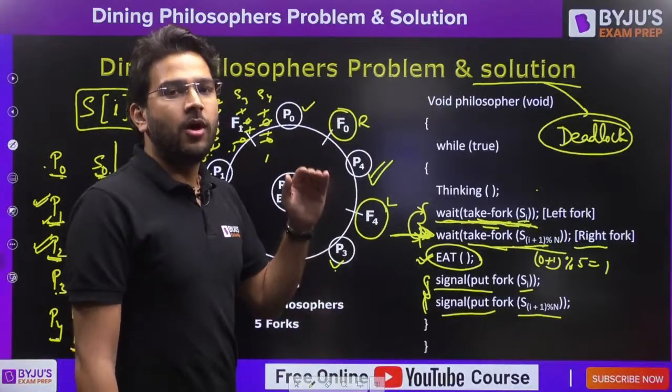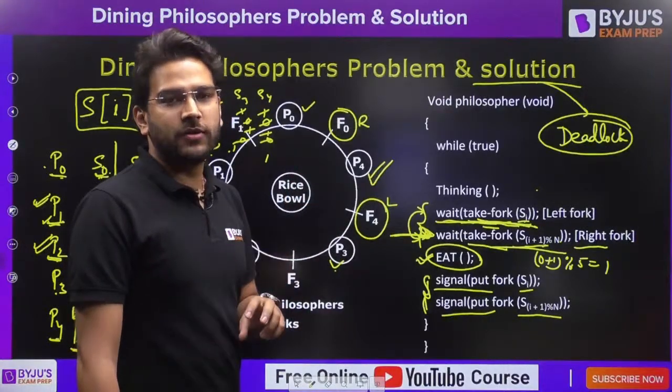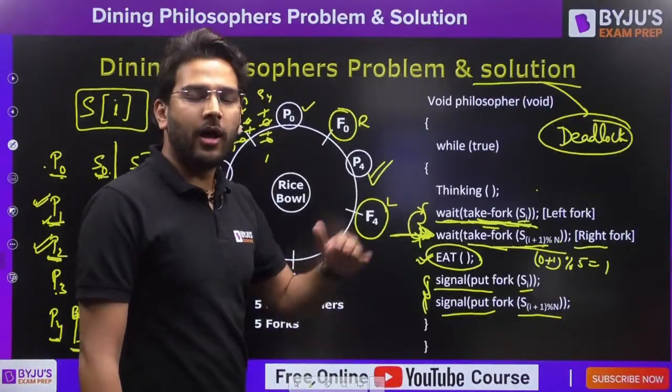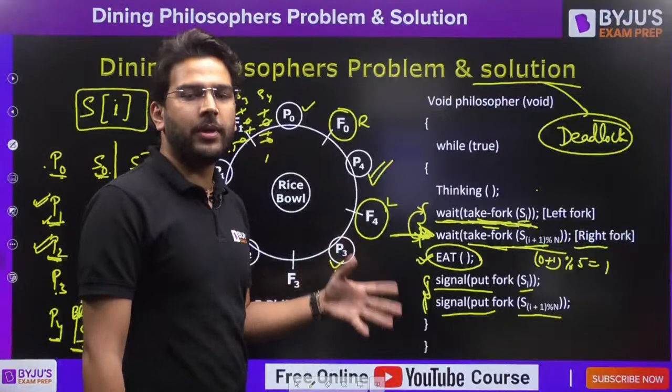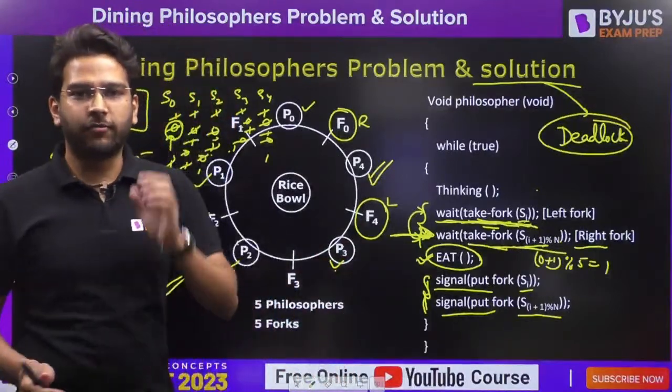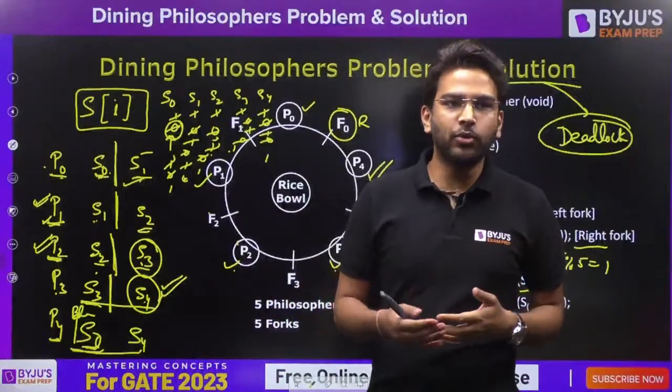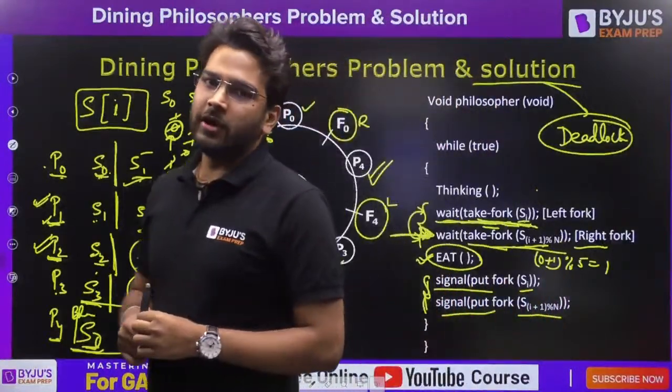Third solution is, the last philosopher will pick first its right fork and then the left fork. Remaining other philosophers will pick their left fork first and right fork after that. So these are the 3 solutions that we can propose to eliminate the condition of deadlock.